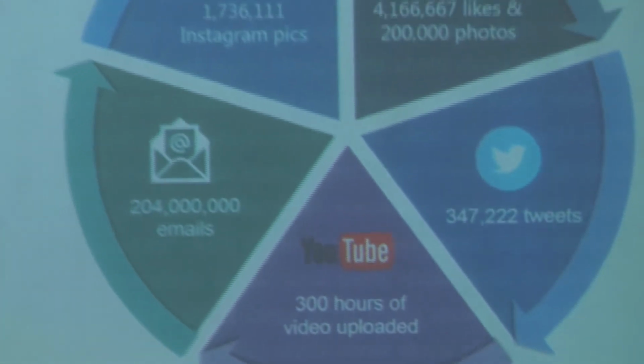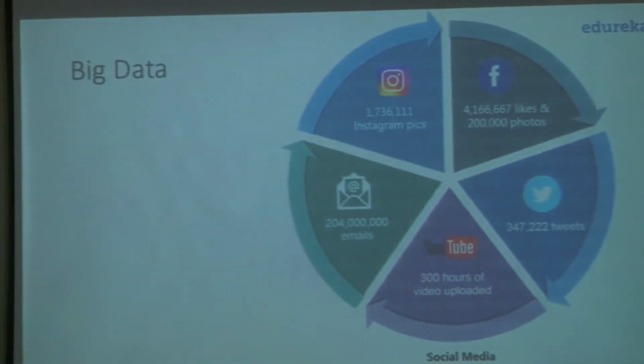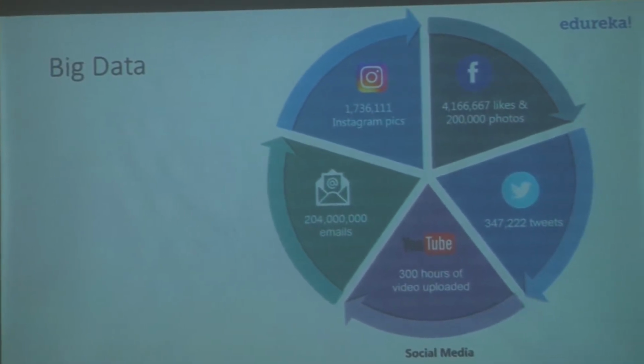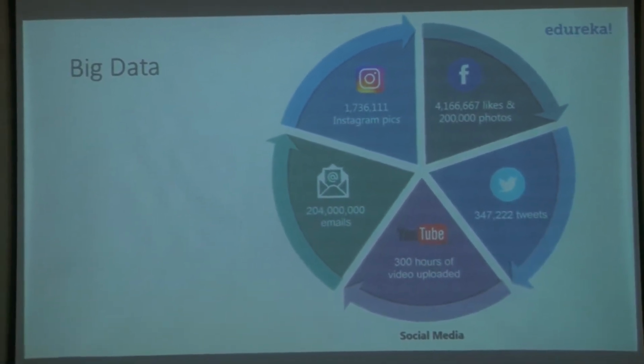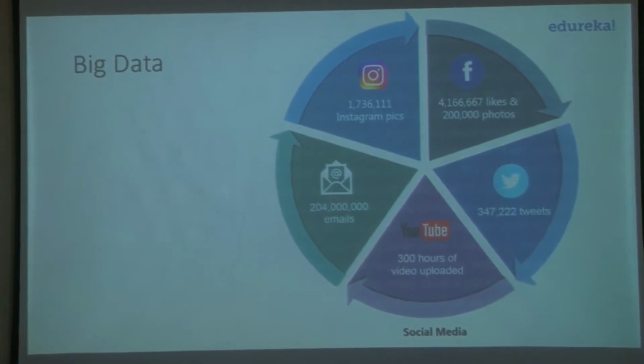So this is just to give you an idea of the sheer velocity and the volume at which data is generated. For example, the time frame that we are talking about here is 1 minute. Okay, so in 1 minute, you have 17,36,111 Instagram pictures uploaded, right? You have 3,47,000 tweets, 300 hours of video is uploaded, and you have so many crores of emails that are transacted in 1 minute.